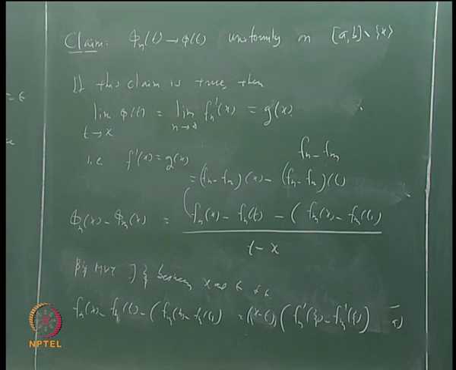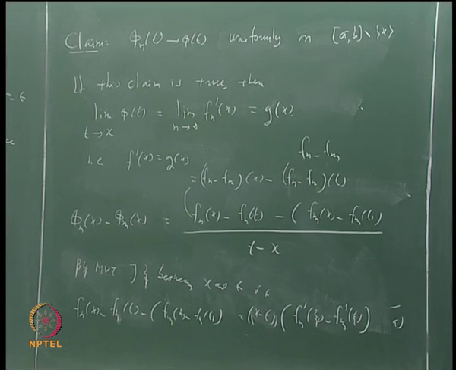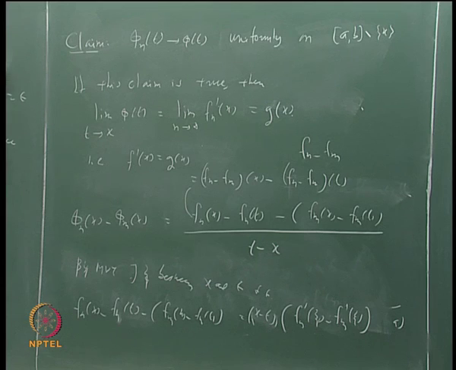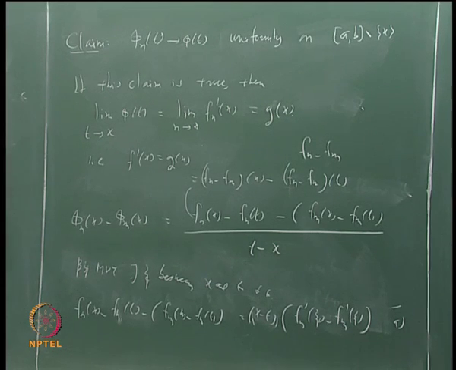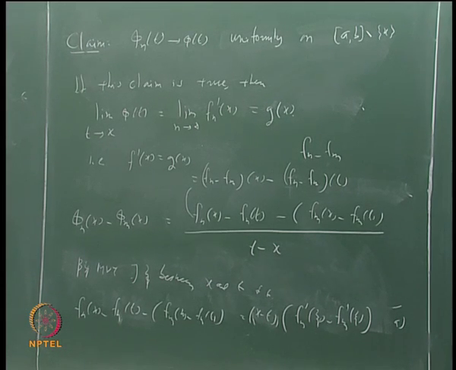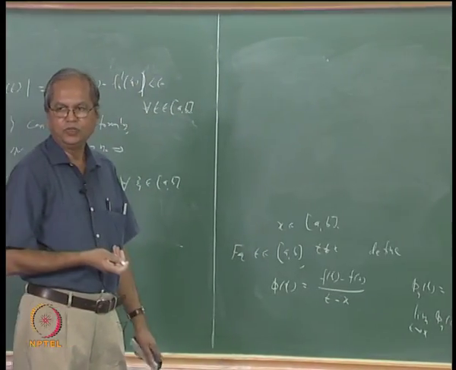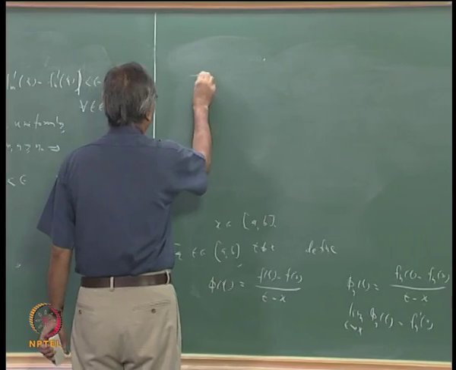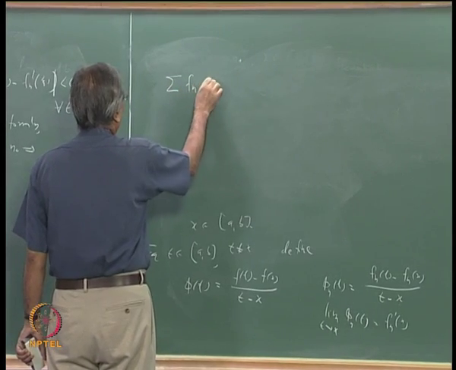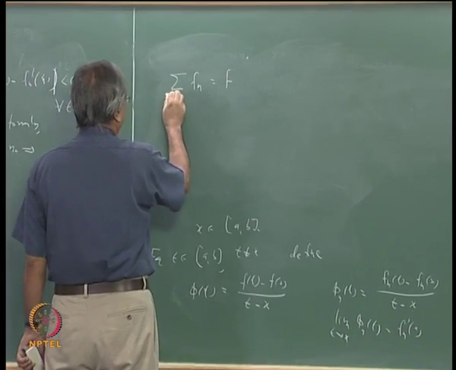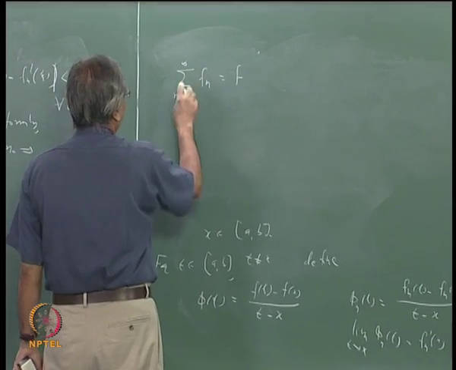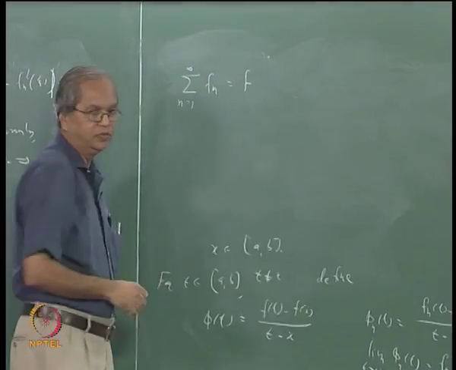So this says something about the relationship between uniform convergence and differentiation. And as in the earlier case, we can also ask similar questions about series. Till now we have taken fn converging to f. Suppose we look at a series like this: sigma fn, n going from 1 to infinity, converges to f. Suppose here the convergence is uniform.